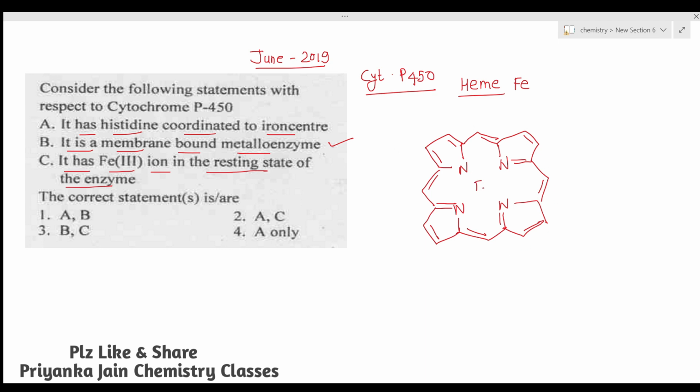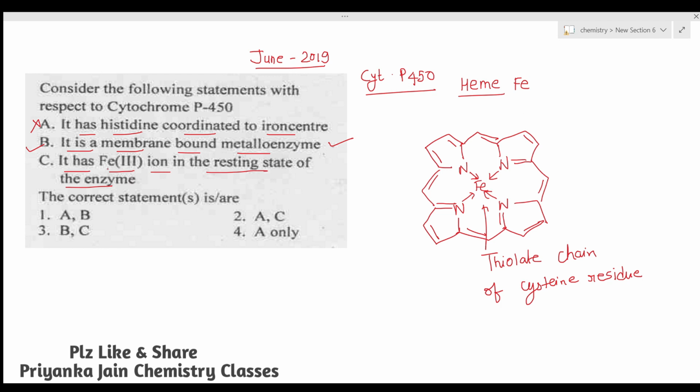The iron is present in the center and four positions of it are coordinated by the nitrogen atoms. And the 5th position is bound by the thiolate chain of the cysteine residue, the cysteine group. In the case of hemoglobin, there is a histidine residue, but in the case of cytochrome P450, the thiolate chain of the cysteine residue is coordinated. So option number A is the wrong answer. Option number B is the right answer: it is a membrane bound metalloenzyme.